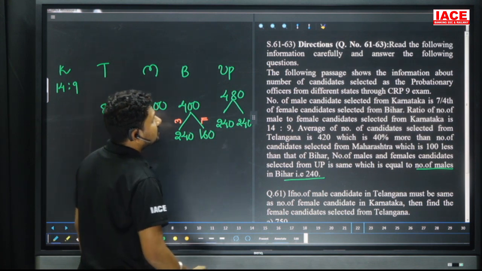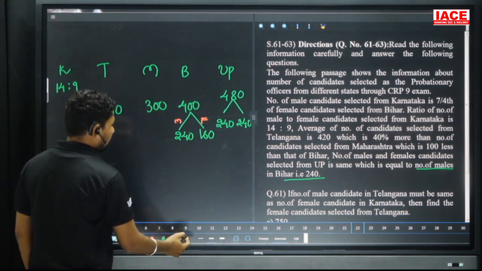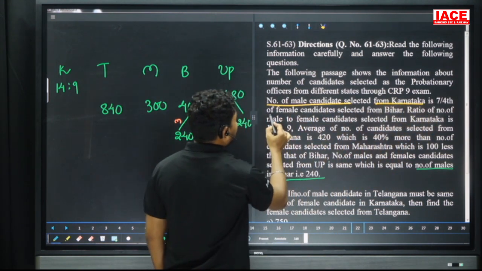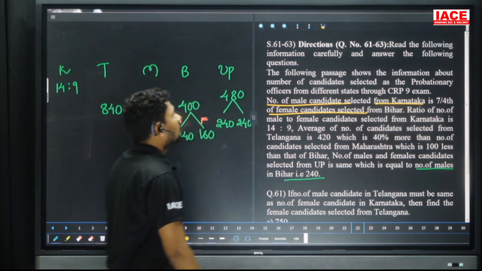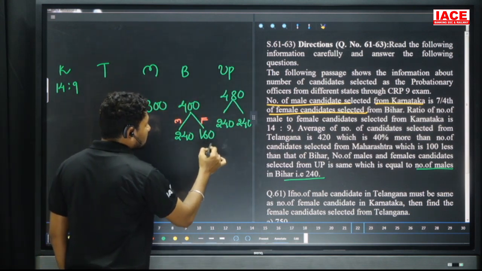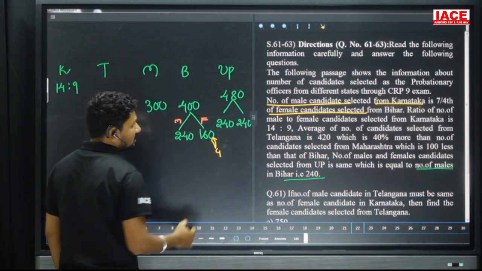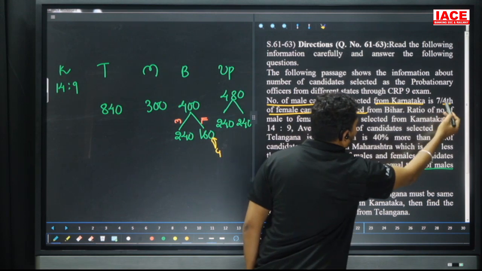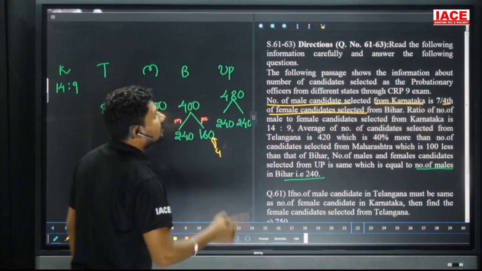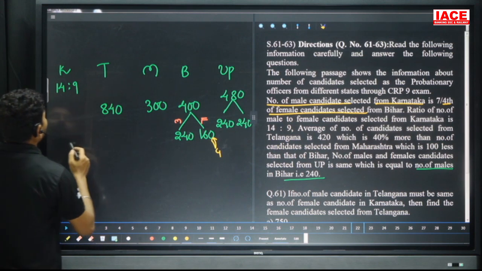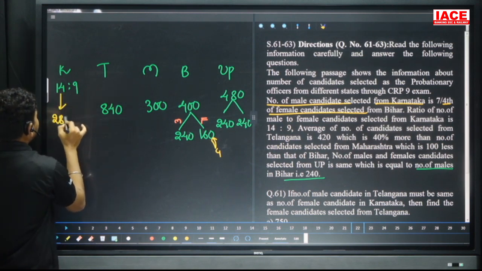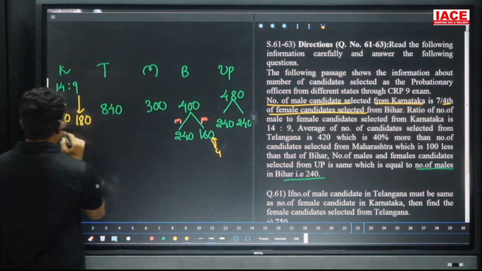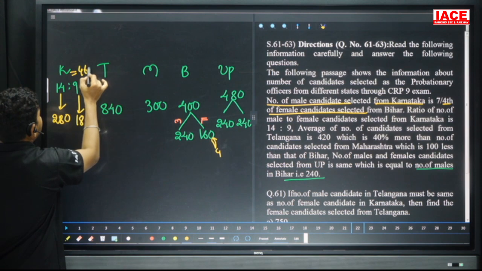And we have the first condition: number of male candidates selected from Karnataka is 7 by 4th of female candidates selected from Bihar. So Bihar is 4 parts. 4 parts is equal to 160. 1 part is equal to 40. 4 7s are 280. This 280 belongs to 14 parts, so 9 parts is equal to 180. Now we have a total allocation value, 280 plus 180, which is equal to 460.